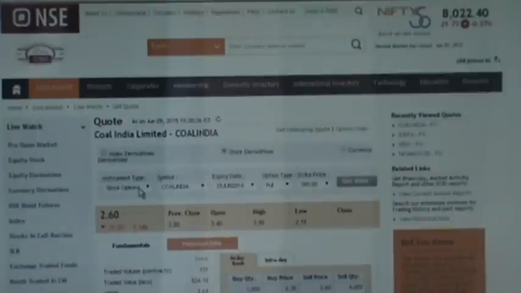Suppose the stock is 300 rupees, then we should go for 270, 260, 240 for puts, and for calls it should be 330, 340, maybe 350. So if there is a gap up opening of 10 or 8%, still you may be safe there. So you are getting a chance in the morning. If there is a sudden big opening, you just try to cover the losses there, and then we shall see the results in forthcoming days,